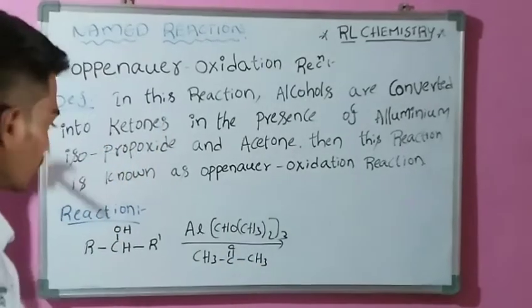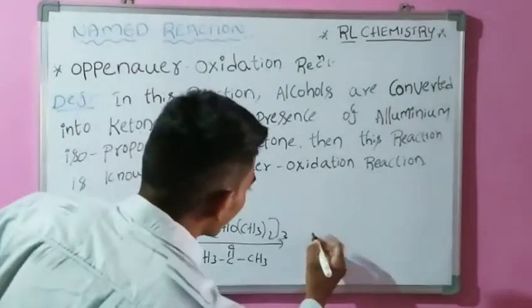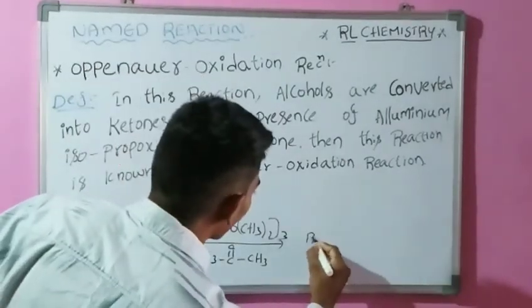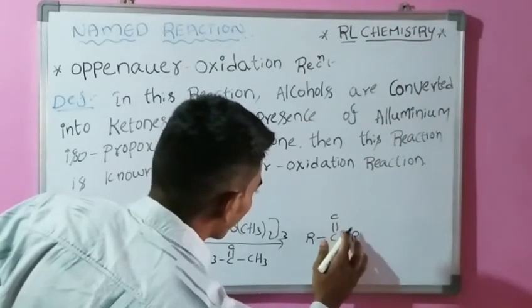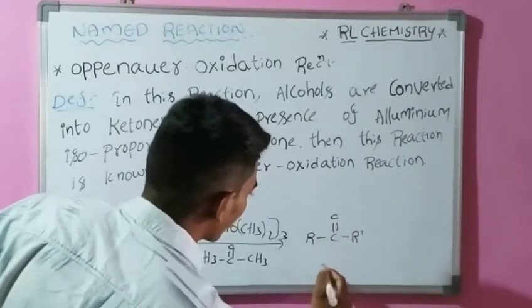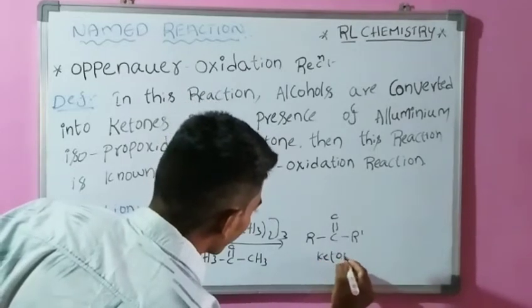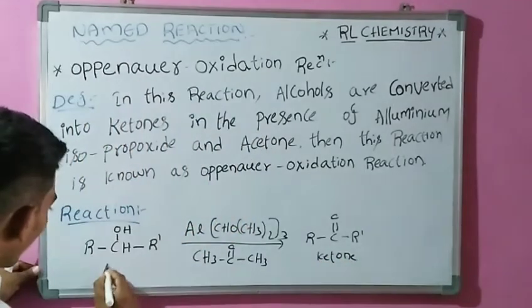This is the acetone. Then it forms a ketone. This is the ketone and this is the alcohol.